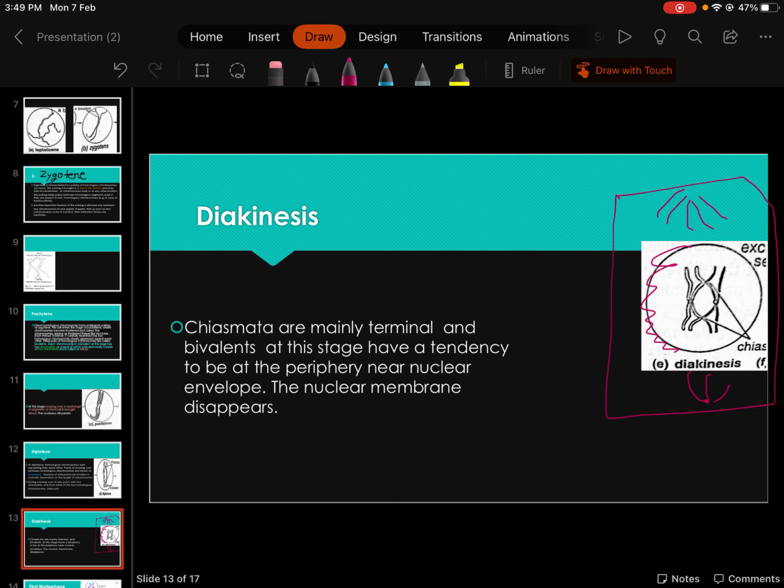This spindle apparatus is a protein and it will attach itself to the centromere of the chromosome, and they will separate the chromosomes from each other so they can go to the opposite poles and divide the chromosomes. So for that reason the nuclear membrane is going to disappear.